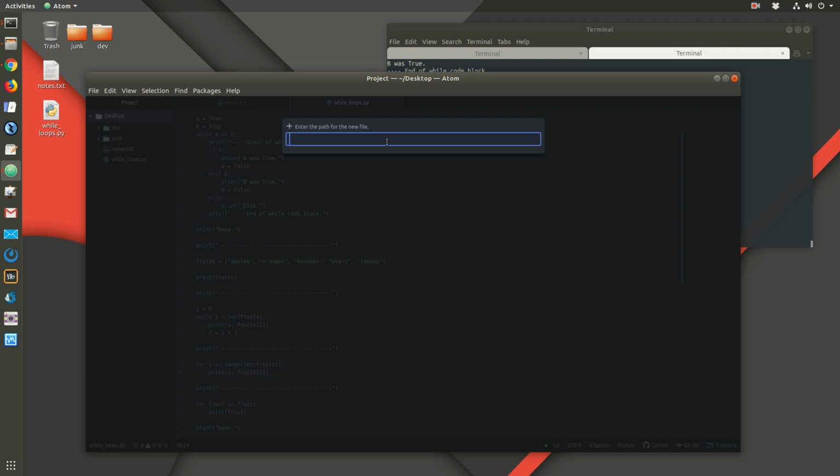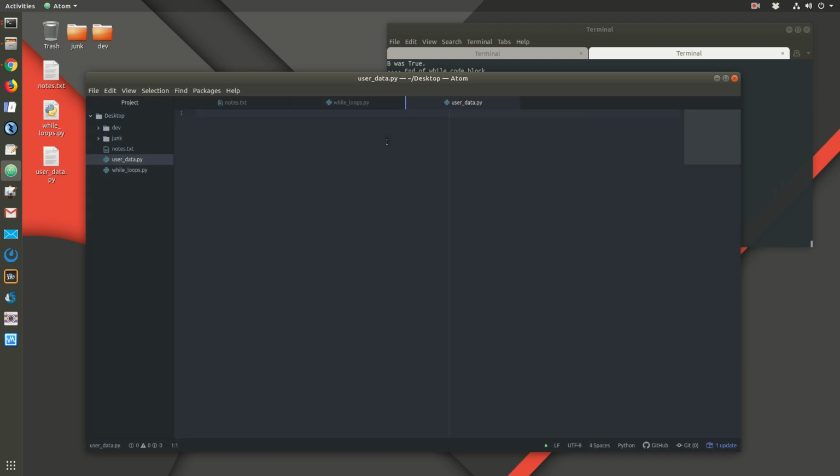We'll call this user_data.py, and what we're going to do is have a list of collected items. We'll print out collected. This should be an empty list, right? And then the length.